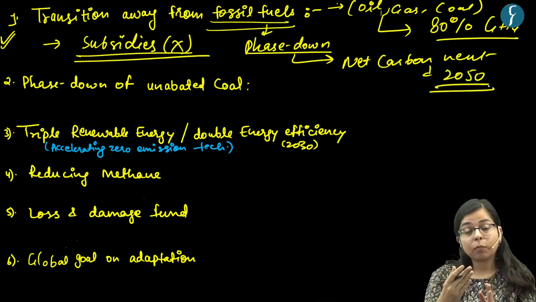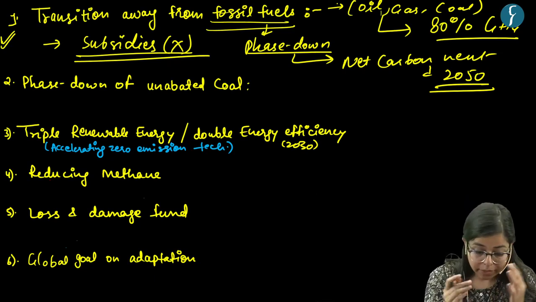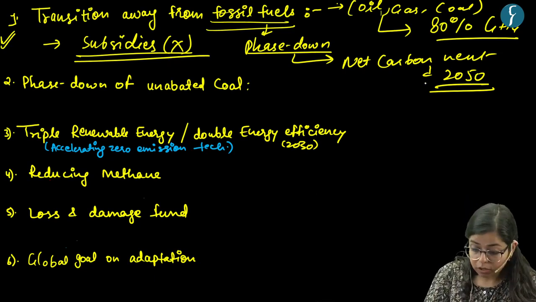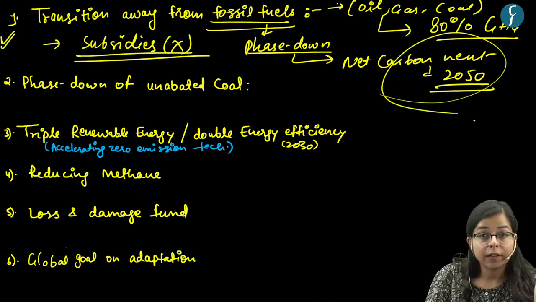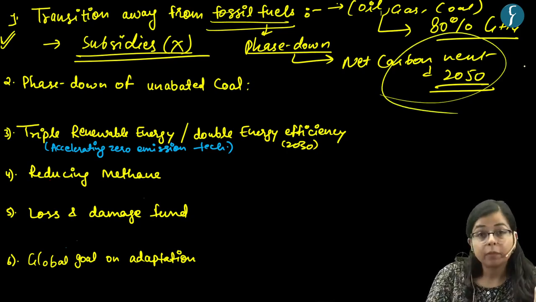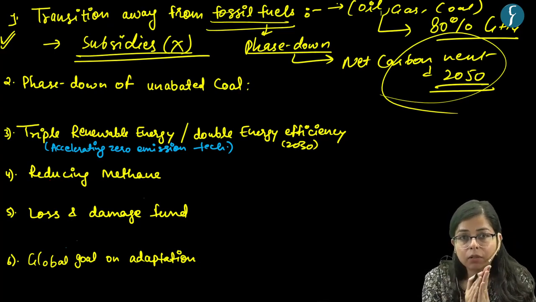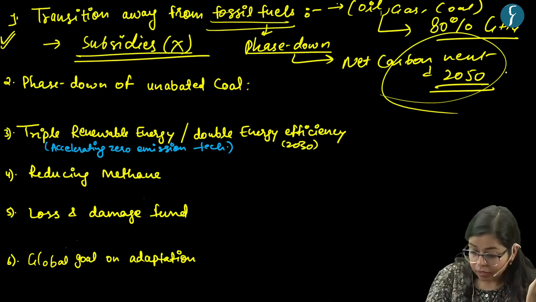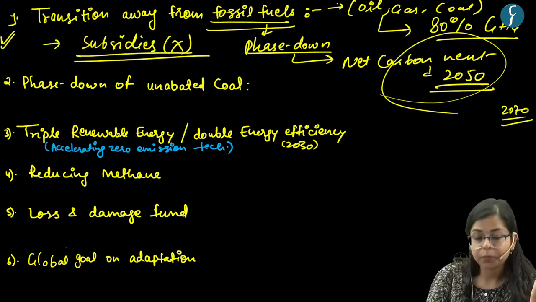So this is the broader goal of the world, and the consensus has been made to transition away from fossil fuels to achieve carbon neutrality by the year 2050, right? This is a global goal, but India also has its particular NDCs, which is nationally determined contribution, and as per India, India aims to achieve carbon neutrality till the year 2070.